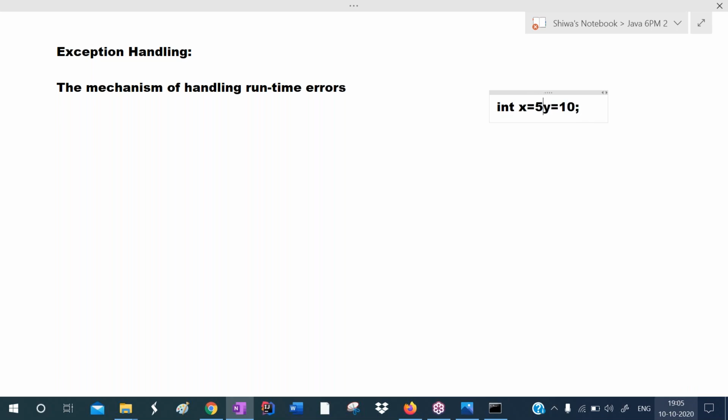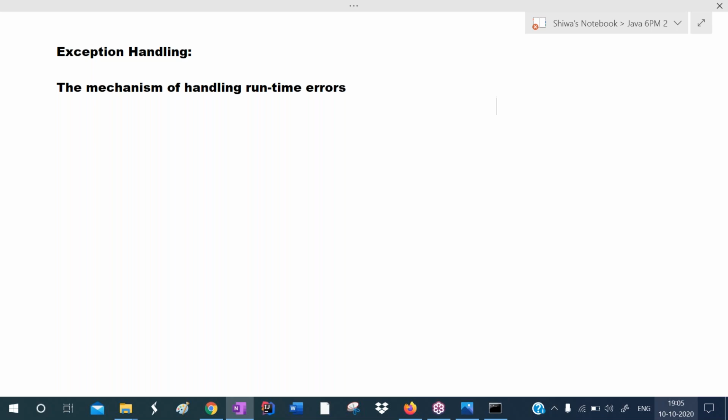To separate two variables, we have to use a comma. If you don't write the comma, the compiler will give an error. This is a compile time error. If you don't write a semicolon here, the compiler will give an error. So the compiler checks syntax mistakes. There is no problem with compile time errors; the compiler shows them, and we can correct them.